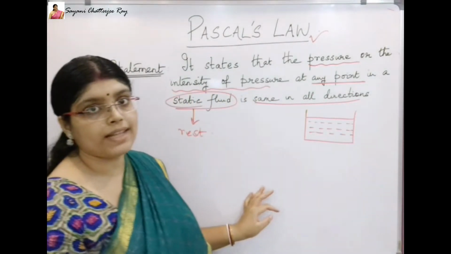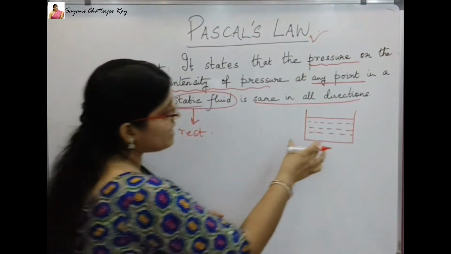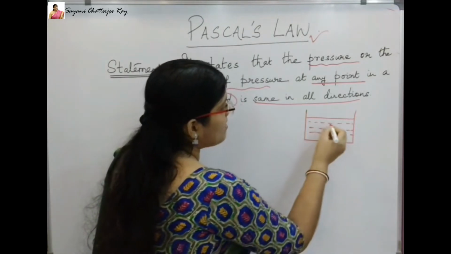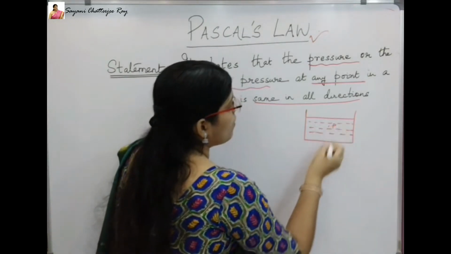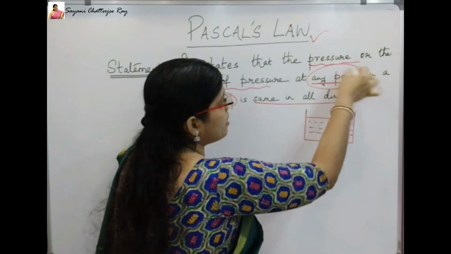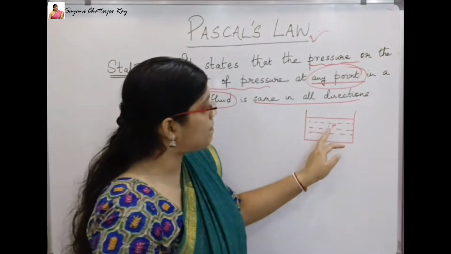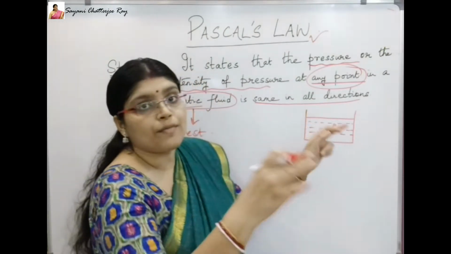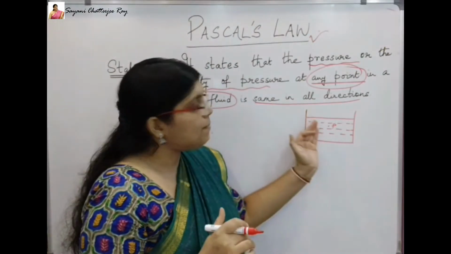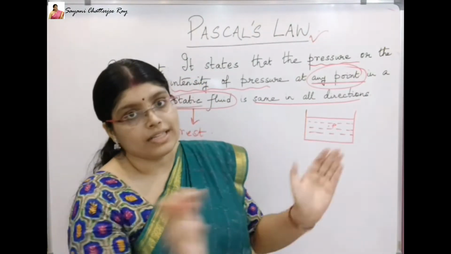Now the last part of this statement tells that it is same in all directions. So what do you mean by this? Suppose inside this static fluid I am selecting any point P. Why? Because it is telling that the pressure or intensity of pressure at any point. So I am selecting any point P. So intensity of pressure at any point P is same in all directions.